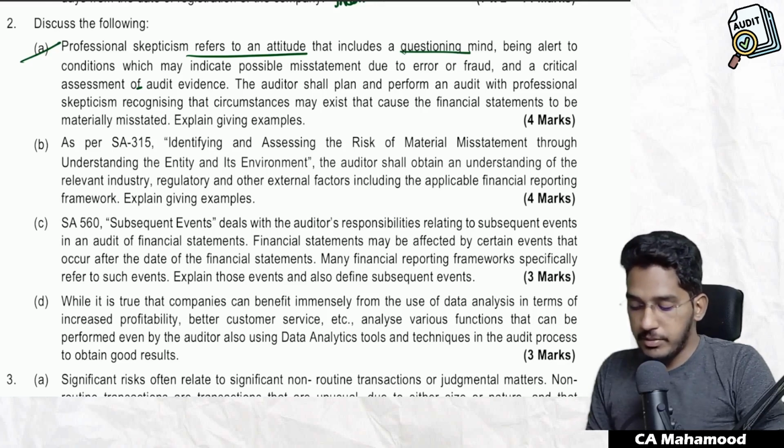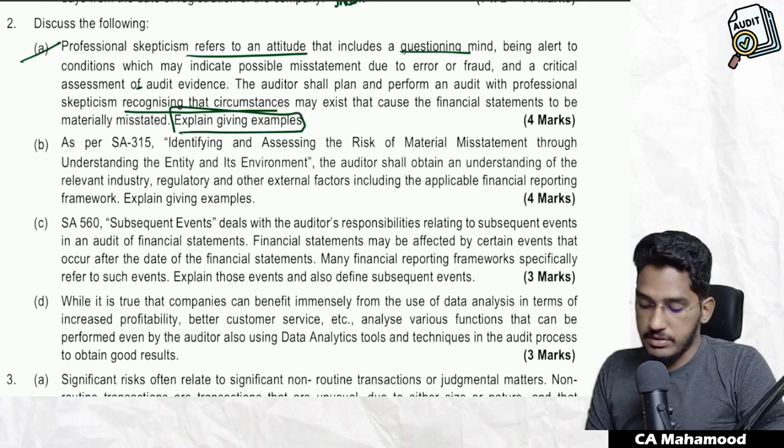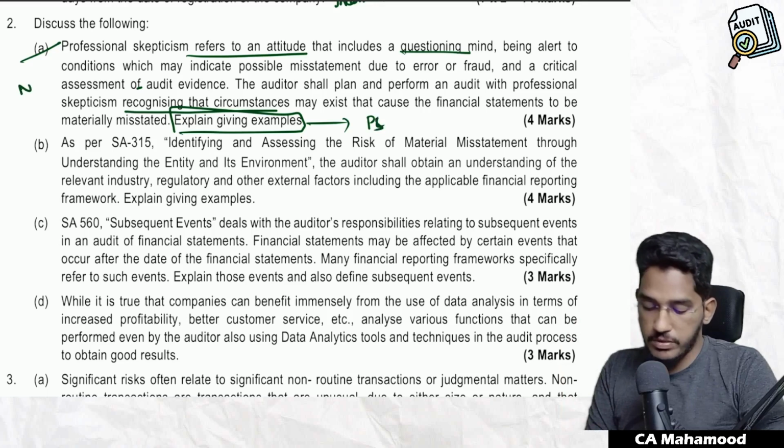The auditor should plan and perform an audit with professional skepticism, recognizing the circumstances that may exist that cause the financial statements to be materially misstated. Explain, giving examples. Simply, they are asking you to explain the concept of professional skepticism. This is from the Nature, Objective and Scope of Audit chapter.